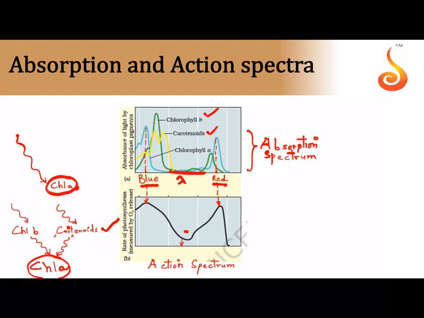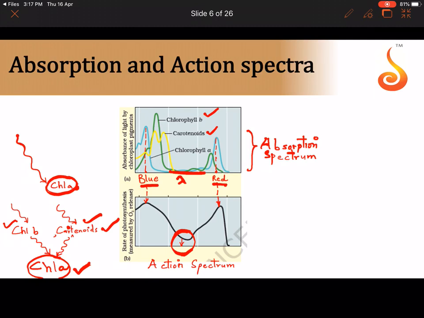So here, why is the graph not entirely becoming zero? The rate of photosynthesis is not entirely becoming zero because even though chlorophyll A is not directly absorbing light, chlorophyll B and carotenoids are still absorbing light, and they bring the light to the chlorophyll A molecule. Therefore the graph doesn't touch the x-axis, as in it doesn't become completely zero in this case.